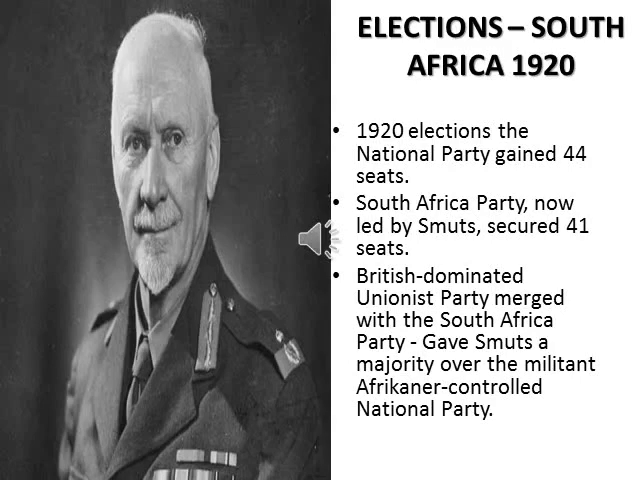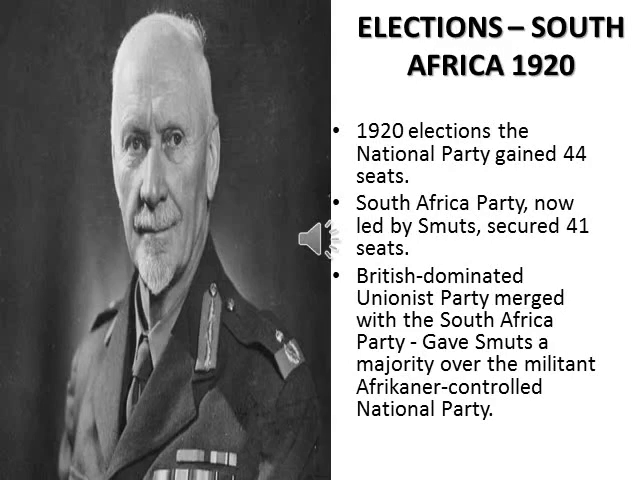At this juncture, the British dominated Unionist Party merged with the South Africa Party. This gave a majority over the militant Afrikaner controlled National Party. Even though the Afrikaner National Party gained 44 seats and the South African Party gained 41 seats, the South African Party merged with the British dominated Unionist Party. Now the British dominated South African Party gained a majority in parliament. Thus Smuts formed the government in 1920.